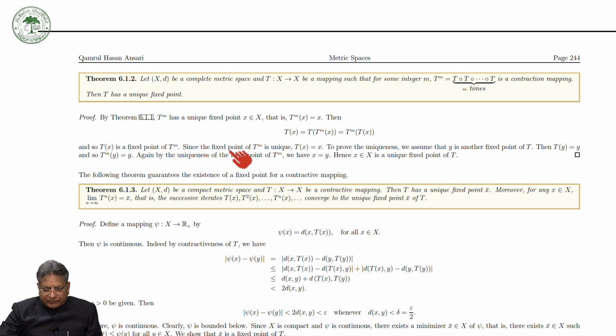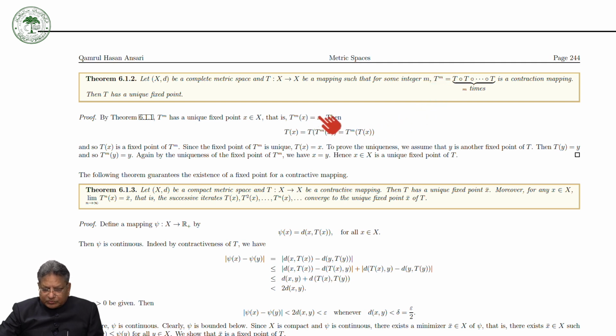Now since T^m is a contraction mapping and X is complete, it has a unique fixed point.